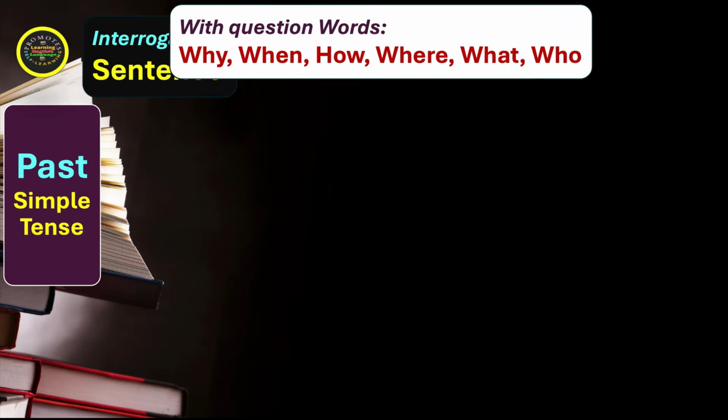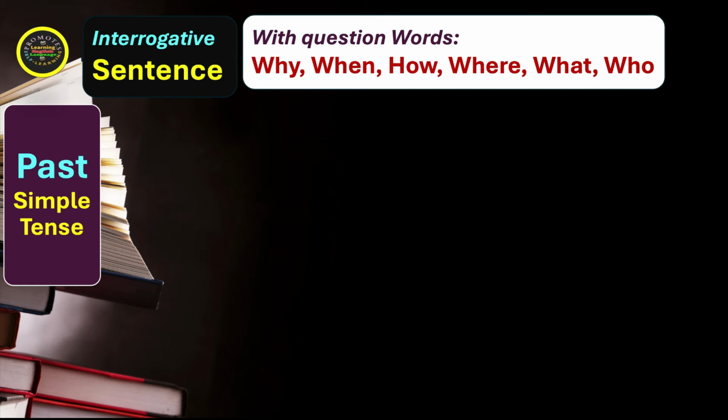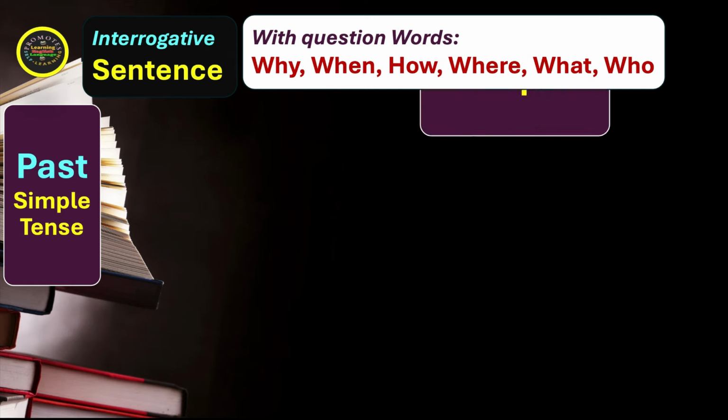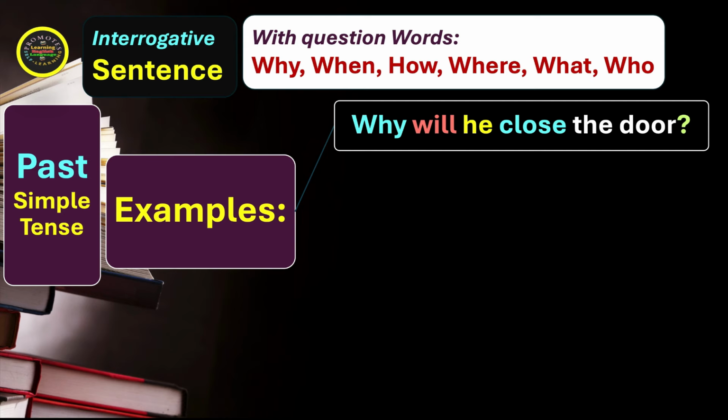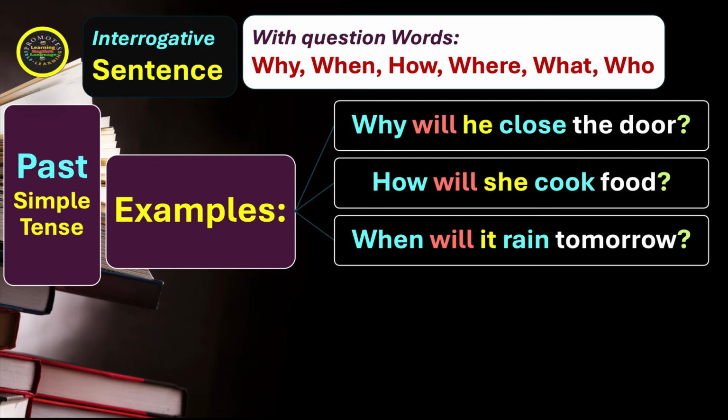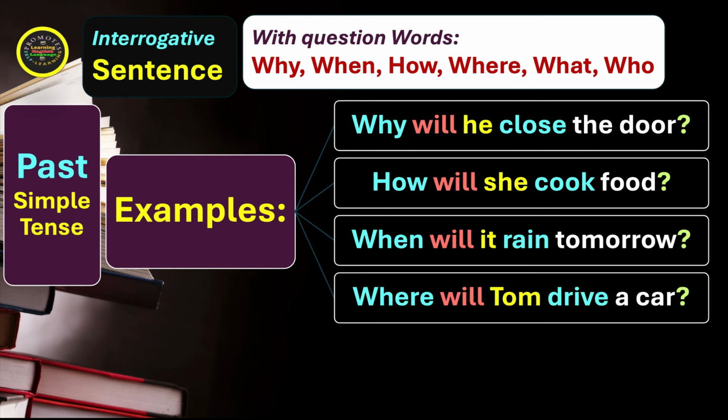Now we have the interrogative sentence with question words like why, when, how, where, what, who, and so on. Let's see the examples. Why will he close the door? How will she cook food? When will it rain tomorrow? Where will Tom drive a car?